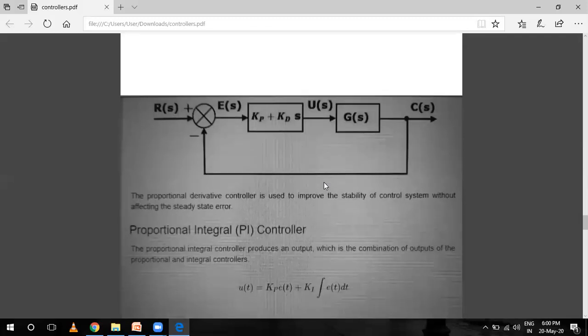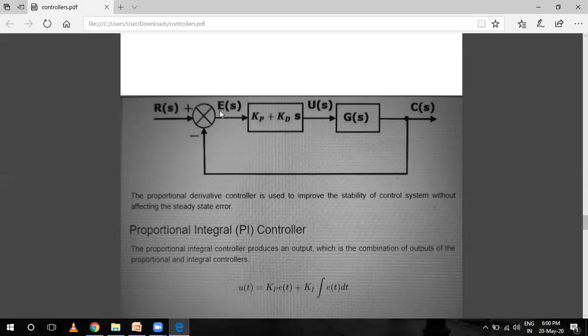and the block diagram for the feedback closed loop control system along with the derivative controller is this one. See, the whole diagram is the same, just here it is a combination. अभी तक हम यहाँ पे Kp या Kd ही ले रहे थे. This is now the combination of Kp plus Kd, that is Kp plus Kd into s. So R(s) is again the input, C(s) is the output, G(s) is the gain of the transfer function, U(s) is the actuating signal, E(s) is the error signal.